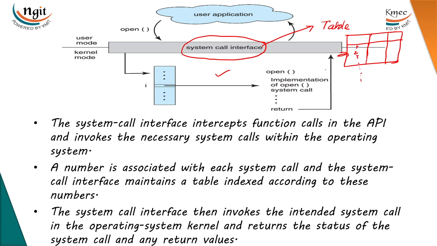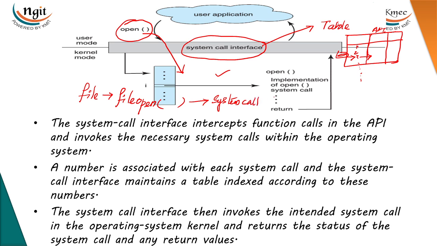Whenever the user application invokes a system call, after changing the mode bit through the system call interface, it will find which table entry the corresponding system call has to be executed. Suppose we are using open, which is related to files. There is a number related to file open, so it will take that number and execute the corresponding system call.